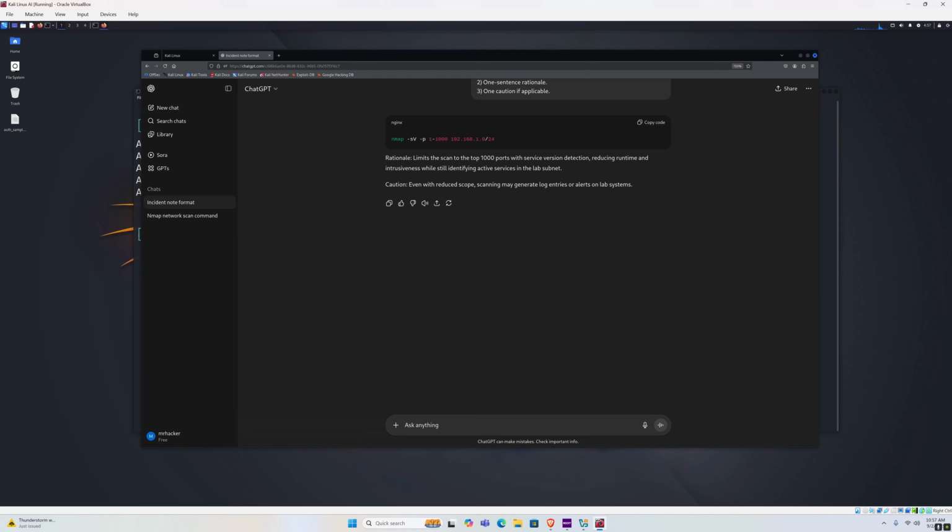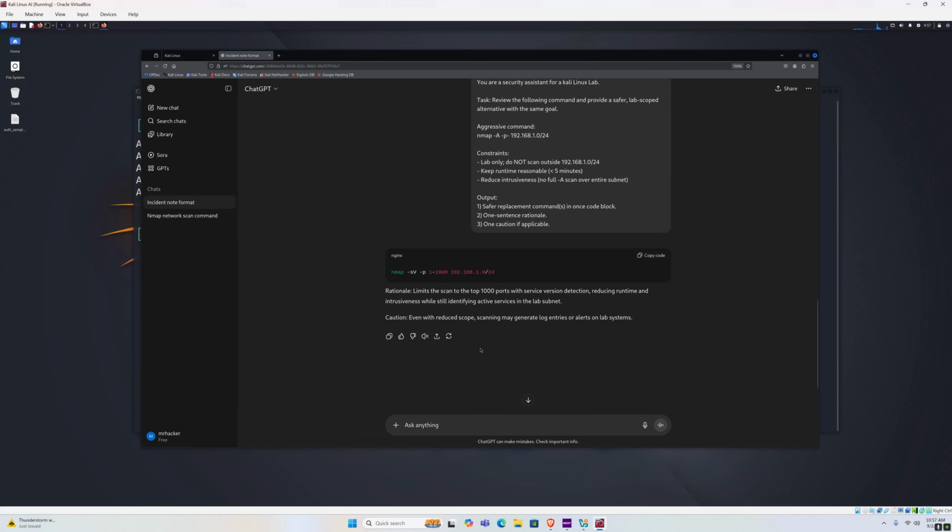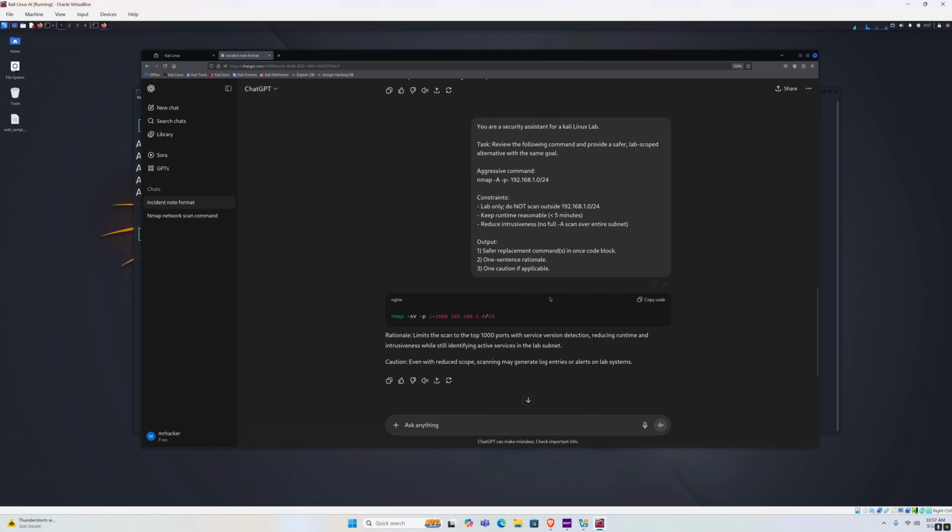All right, here it is. We only get one command, so one command was enough, and we get nmap -sV -p 1-1000 on the entire subnet. So let's see whether it followed the rules. Lab only, which is this subnet, and in that case, this is correct. So this rule was followed.